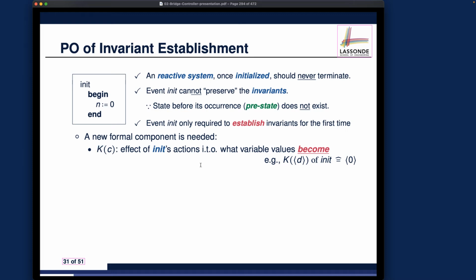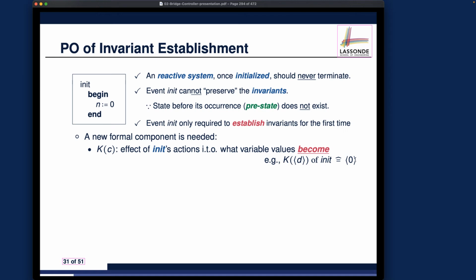So how do we exemplify this formal component? Think about the K in our initial model, where K depends only on the constant. You can see here I'm not listing the variable n. I really want you to go back to the formal components for capital E and make sure you know the difference between K and E. Basically, in the case of E, you can refer to both the constants and the variables. But in the case of K, for init events, you can refer to anything but variables.